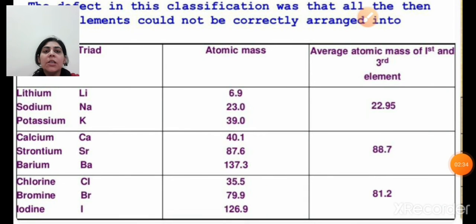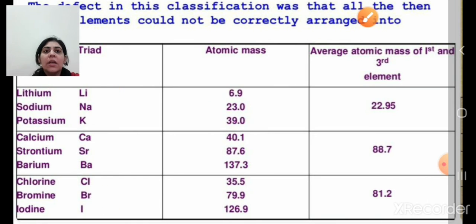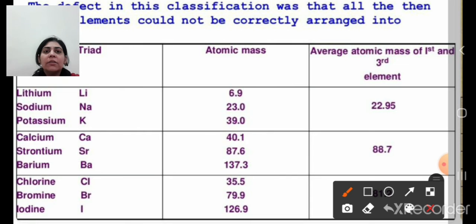As you can see in this table, these are the three triads given by the scientist Dobereiner. In the first triad, he took three elements: lithium, sodium and potassium. Lithium having mass number 6.9, sodium having mass number 23 and potassium having mass number 39.